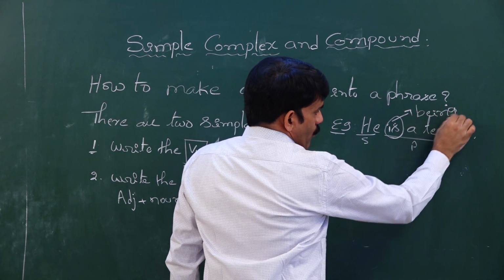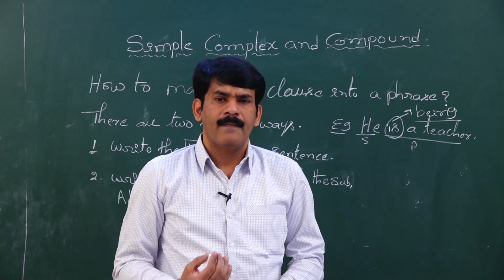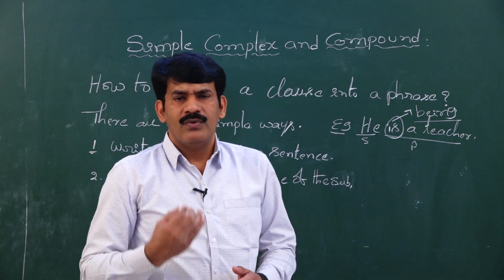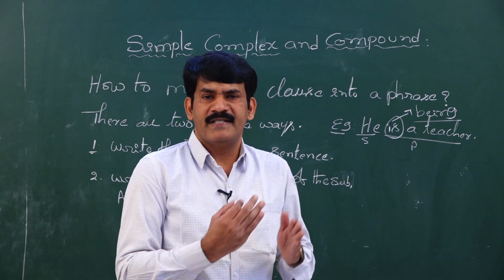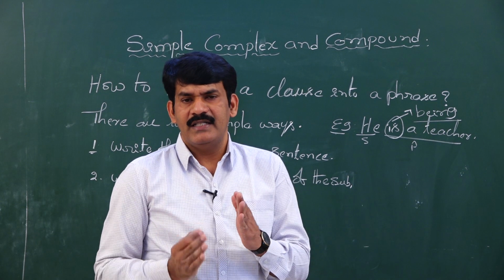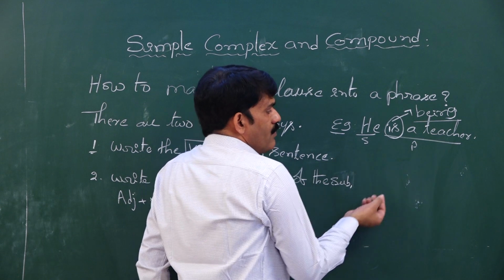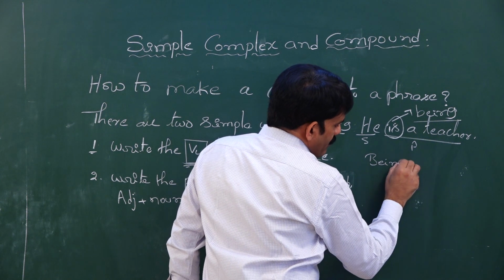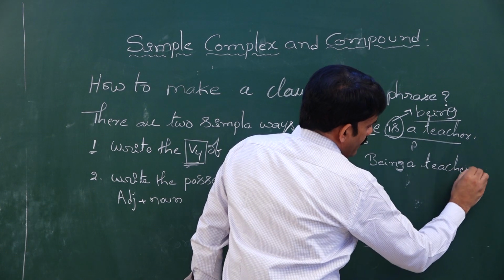Being. Whatever the sentence they give you, my dear students, you understand that you try to write the fourth form of the verb given in a sentence. If you write the fourth form of the verb given in a sentence, automatically the entire clause becomes phrase. So then what is the phrase of this clause? Being a teacher is my phrase.